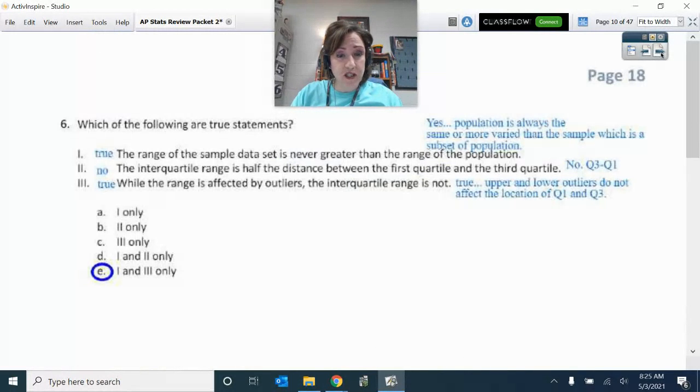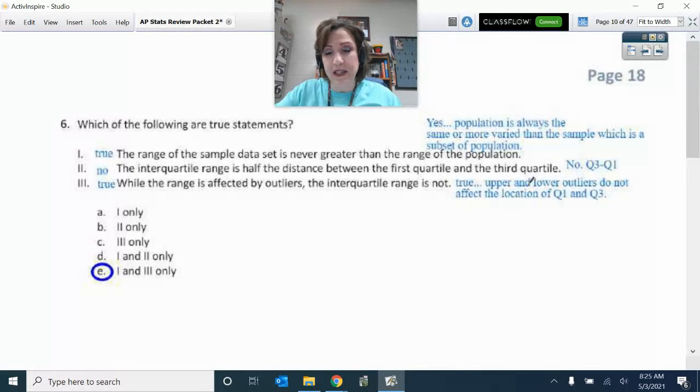All right, number 6, which of the following statements is true? Okay, so here it's an idea of sample versus population. The range, the high minus low of the sample, is never greater than the high minus low of the population. That is true. Now, it could equal it if the sample did include the highest and the lowest. It can equal it or be smaller. All right, how about this? The IQR range is half the distance between the first quartile and the third quartile.